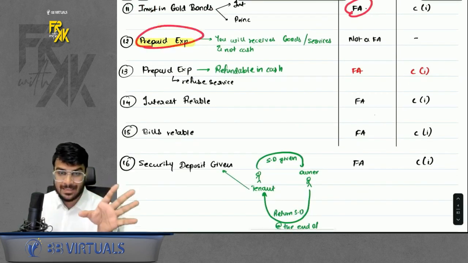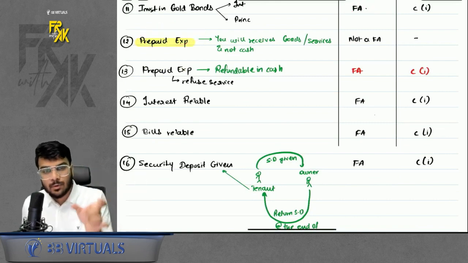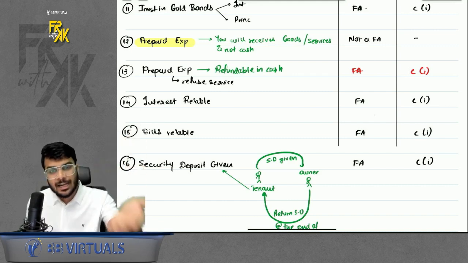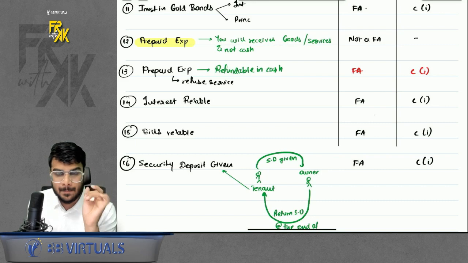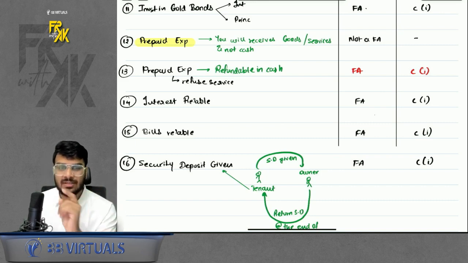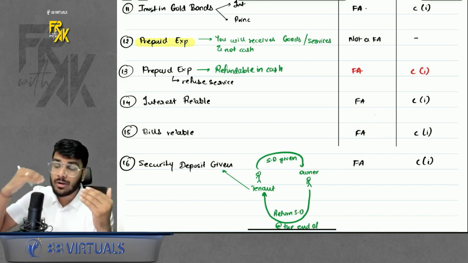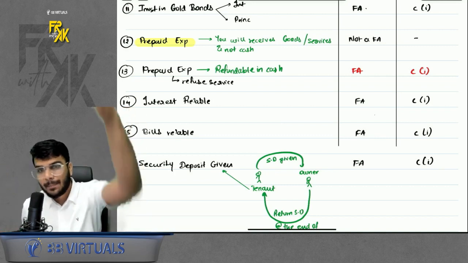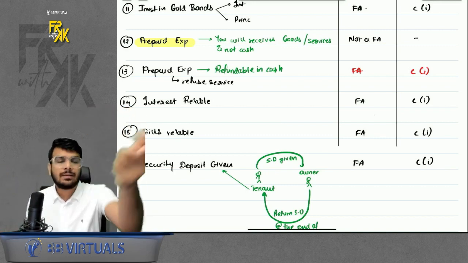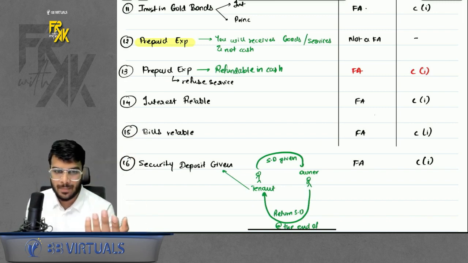What if there is a prepaid expense? What is the meaning of prepaid expense? Let's say, for example, you buy my lectures. When you buy the lectures, you will get access afterwards. That means you are paying the fees in advance. So for you, that fees paid in advance is a prepaid expense. Whether that prepaid expense will be a financial asset, the answer is no. Why? Because against that prepaid expense, you don't have a contractual right to receive cash. You will receive services or goods. For example, if you make the payment of fees in advance, you will not receive your amount back. You will just receive either the lectures or some services from my side, right? So a prepaid expense is an asset but not a financial asset.